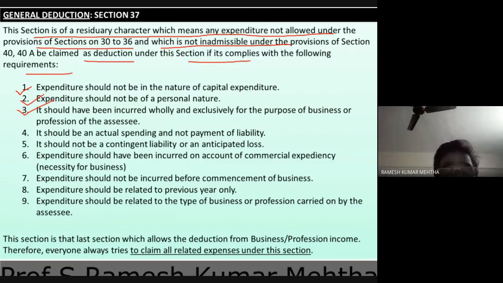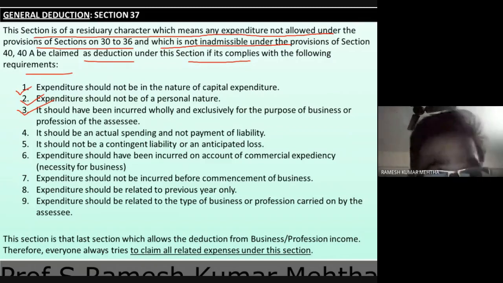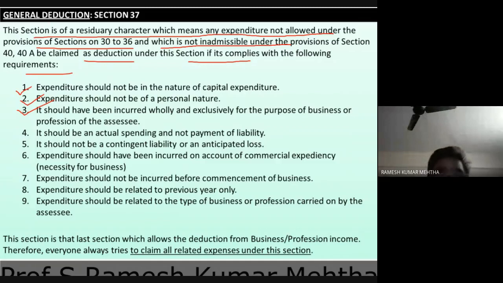So this loss has not taken place, and it is not to be shown on the debit side of profit and loss account. So what I mean to say is any reserves or provisions like provision for income tax or provision for sales tax or provision for bad and doubtful debts are not allowed as an expenditure, because these are all anticipated losses, and anticipated losses have not taken place, and hence they should not be shown on the debit side of profit and loss account.